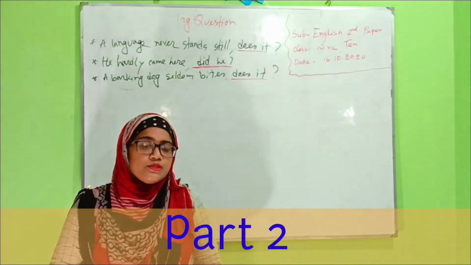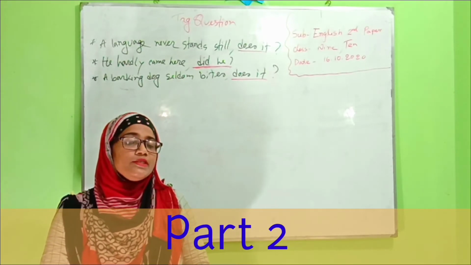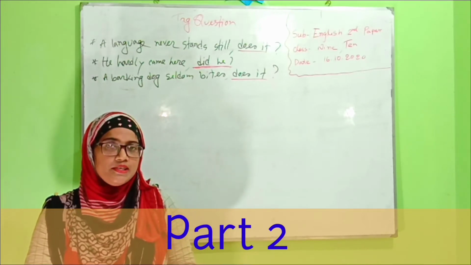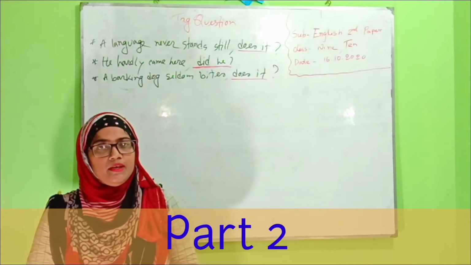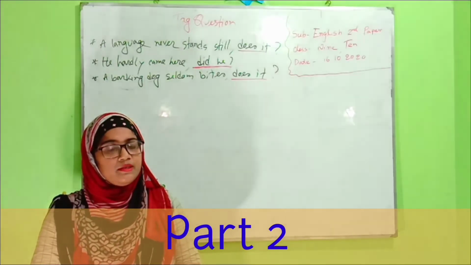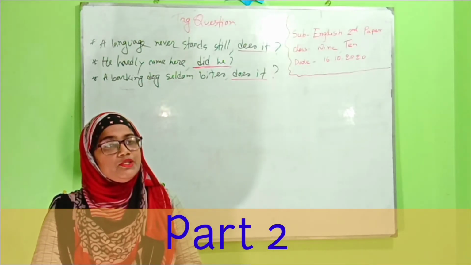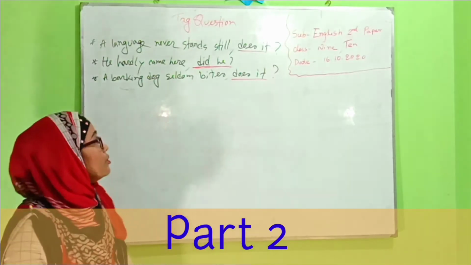There are certain words which themselves express negative meaning. Such words are never, no, nobody, scarcely, hardly, seldom, little, few, etc. When we get any of these words, then we make a positive tag because the word itself is negative. Look at the board please.